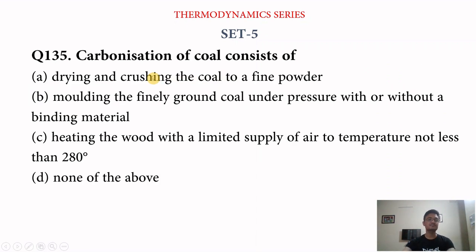Next question is, carbonization of coal consists of, we have three options mainly here. Fourth option is none of the above. Carbonization of coal consists of option A drying and crushing the coal to a fine powder, option B molding the finely ground coal under pressure with or without a binding material, option C heating the wood with a limited supply of air to temperature not less than 280 degrees, and option D is none of the above. So answer is none of the above.